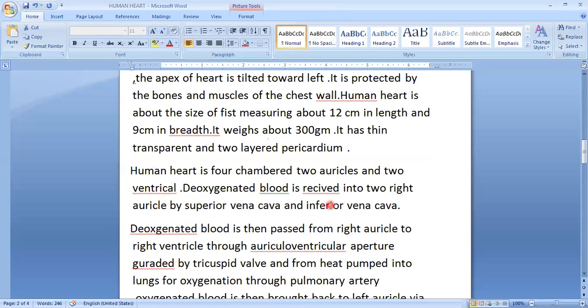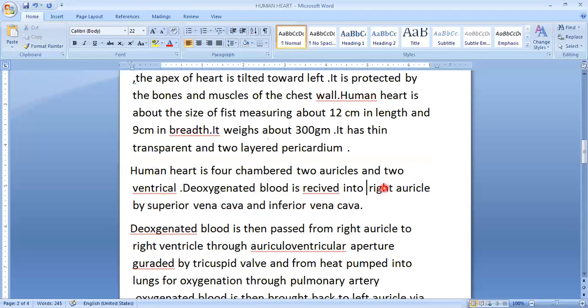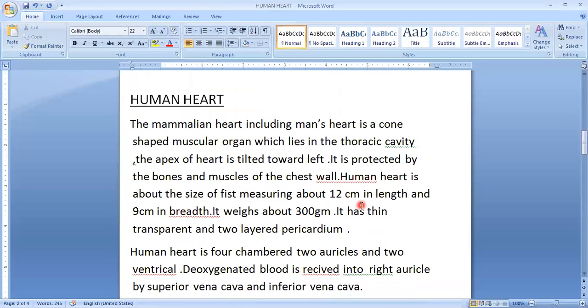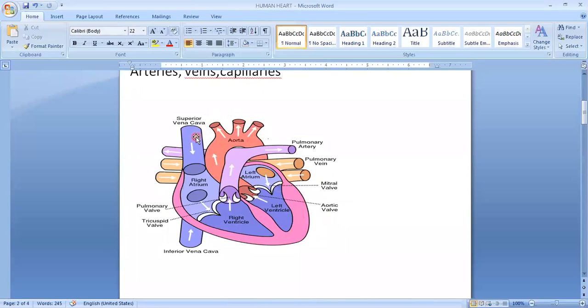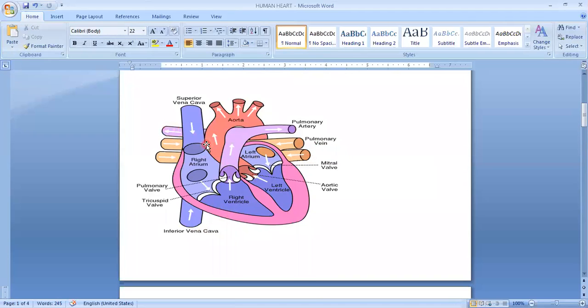Deoxygenated blood is received into the right auricle by the superior and inferior vena cava. This is the superior vena cava. This is the inferior vena cava. When the blood is passed to different organs, it is used, and through respiration carbon dioxide is formed.